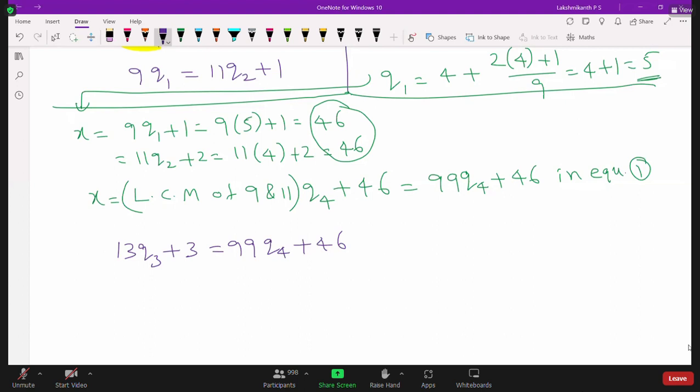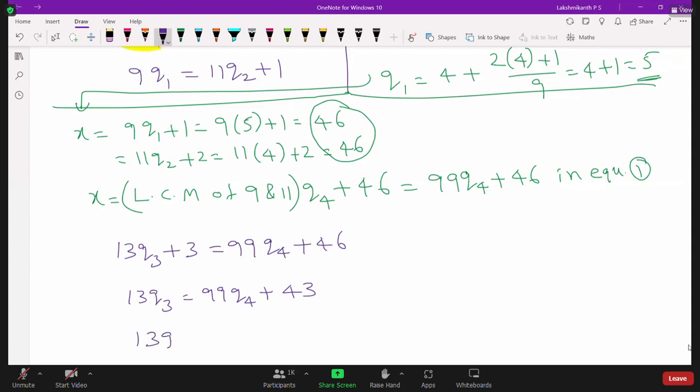Now we have to find out this value, Q3 value. So how to find out? So now 13Q3 is equal to what? 99Q4 plus 46 minus 3. What is this? 43 you will get. Now this one you write as multiples of 13. So 13 6 is 78, 13 7 is 91.